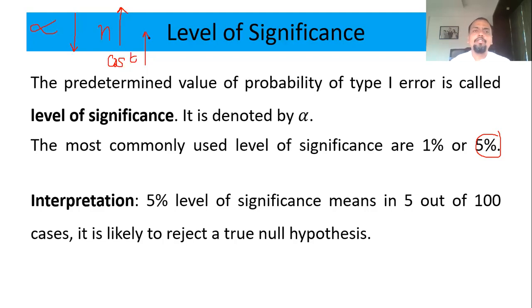So generally we have to balance between the cost and alpha. If you decrease this, then the cost will increase, and if you increase this, the cost will decrease. But you have to balance out, because which value to take is ultimately very important. Generally in the market, 5% is prevalent.